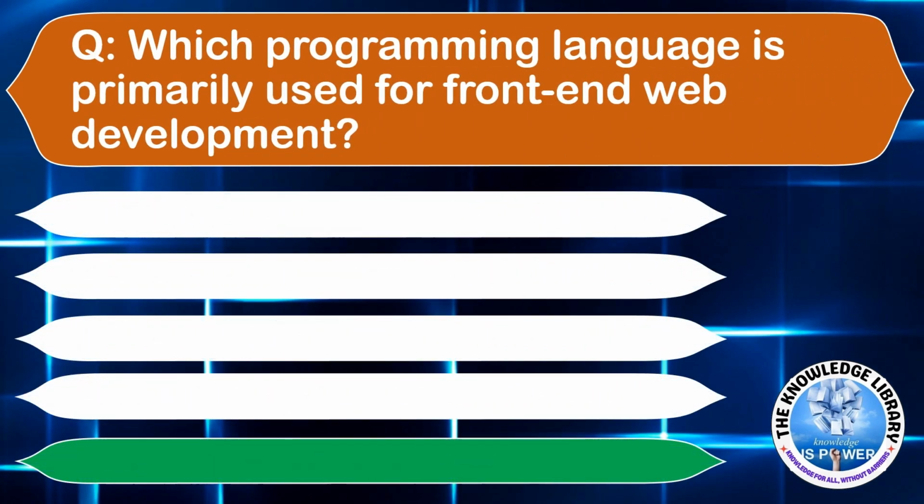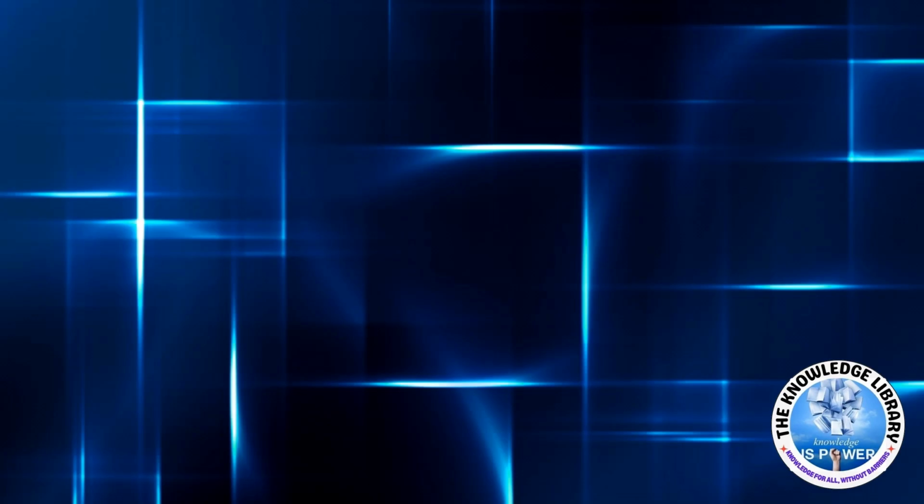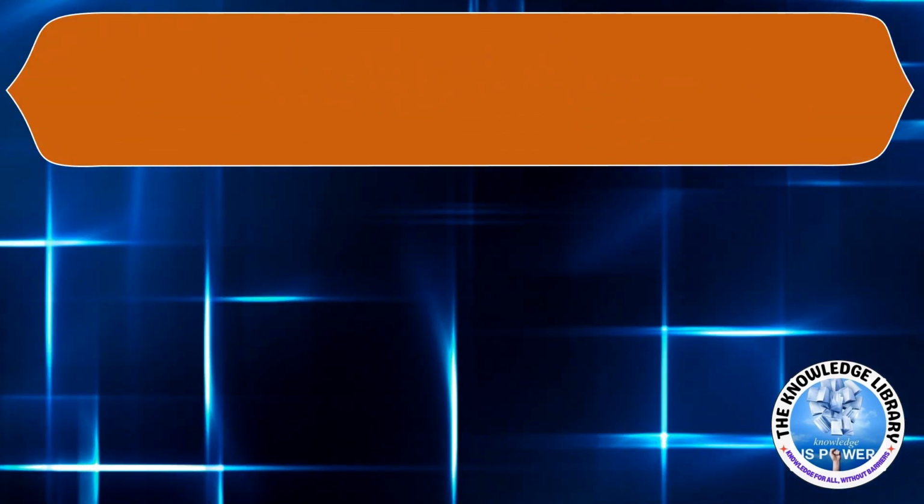Which programming language is primarily used for front-end web development? Option A, Java. Option B, Python. Option C, JavaScript. Or option D, Ruby. The correct answer is option C. Moving to the next question.